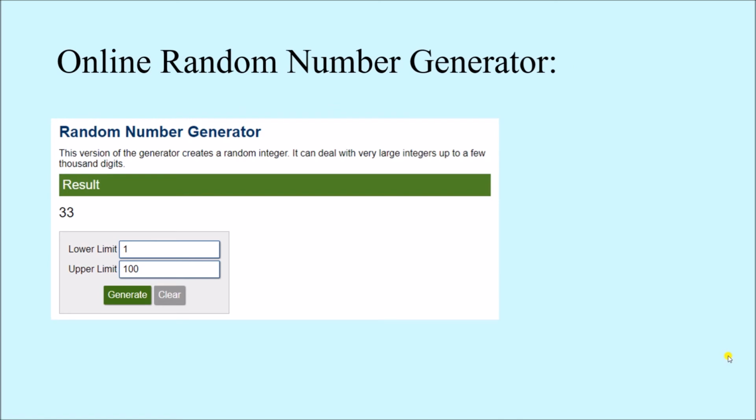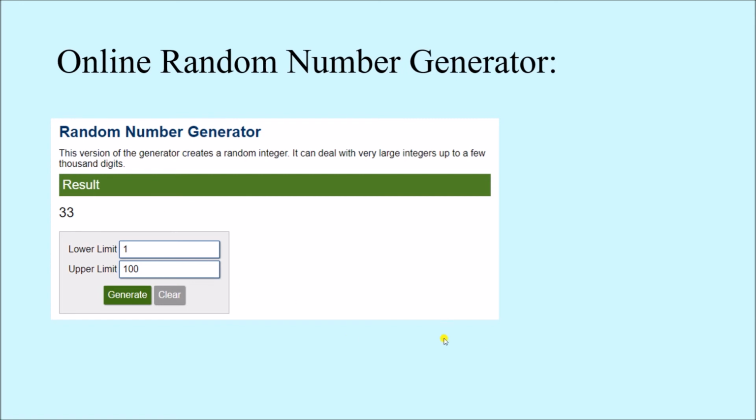There is also another option, like an online random number generator, which is very common on the internet. You can search for an online random number generator and you shall get a lot of options, and they are very easy to use. They ask for the lower limit and the upper limit. So if we have 100 students, that is my population, then we have to write 1 because that is the lowest number, and the highest number is 100. So 1 to 100. 0 is not considered, obviously, because no one can be 0.